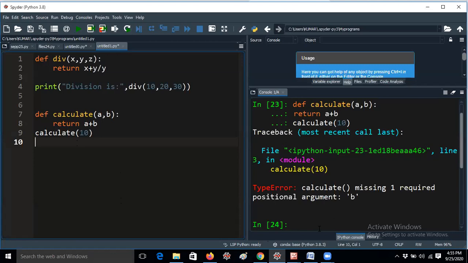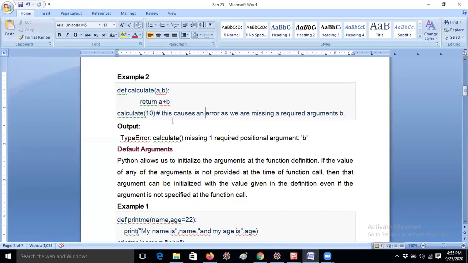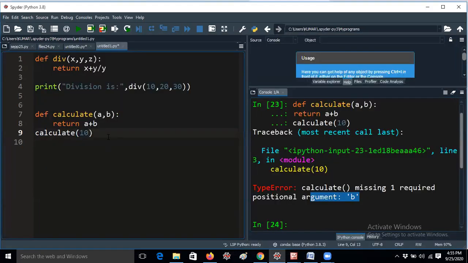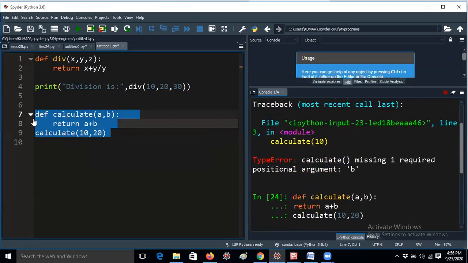So it is getting a positional argument error for b. That means this causes an error. I know it is getting an error, that's the reason I'm getting this output. It is getting this error because the calculate function requires 2 arguments, and here I'm giving 10 only. If you give 20 here, then you will not get the error. That is nothing but required arguments. Hope you understand, guys. You can run the program without arguments also.